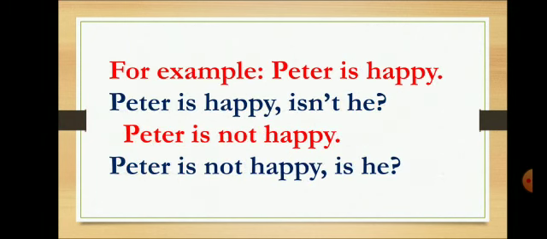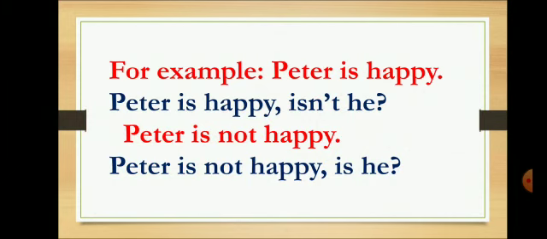So the first sentence is, Peter is happy. Now if I want to add a question tag with it, I'll have to rewrite the whole statement. Peter is happy. Then I'll put a comma and I'll ask, isn't he? Now see the second example. Peter is not happy.